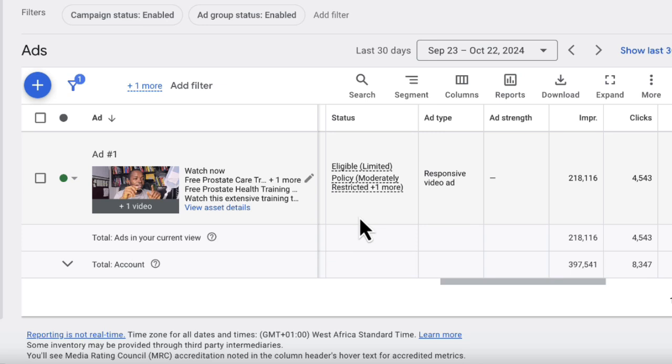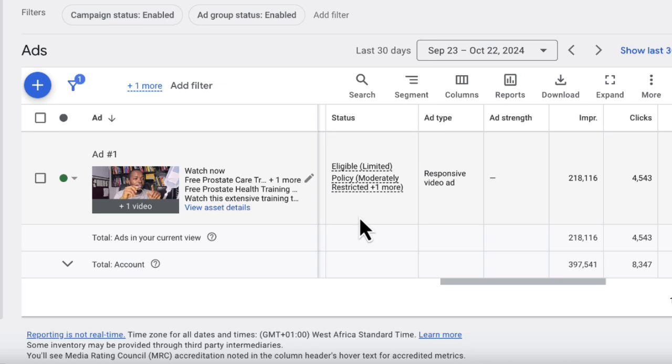What it simply means is that the advert does not actually violate a very serious policy, but because the advertisement will not be suitable for every audience, it has to be limited. And what are some of the audiences that this advertisement will not be eligible for? This advertisement might not be able to show to people below age 18, and also it might not be able to show to people in certain locations. So when you see this type of limitation, moderately restricted, it is usually either the content of the advertisement or the content of the landing page.